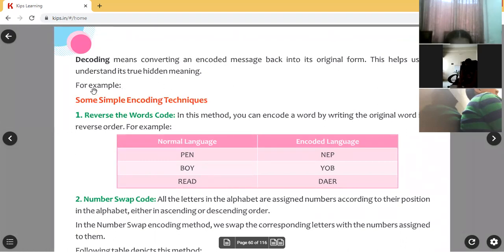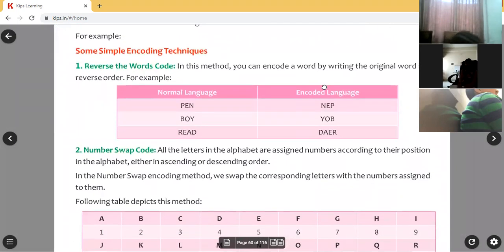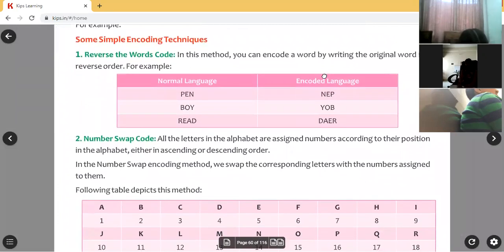This helps us understand its true hidden meaning. So in this way, you can understand why we are doing this encoding. To keep it secret from other unauthorized persons, when I don't want to show my information to others, in those situations encoding is mandatory.